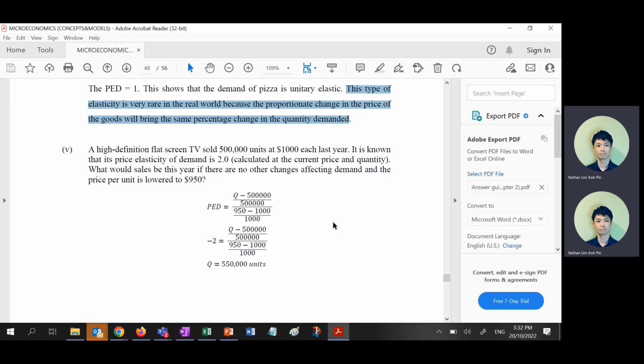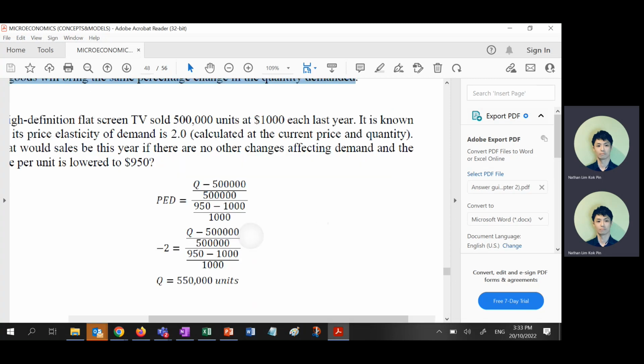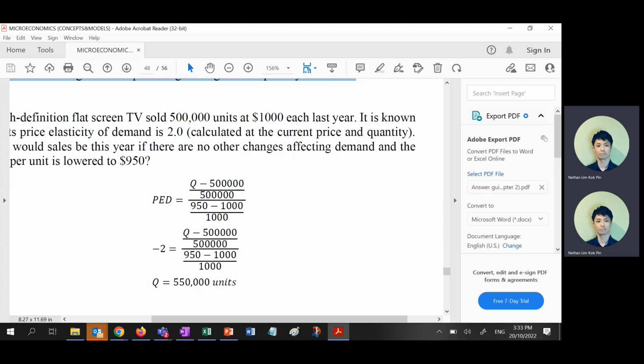Okay, number 5 is the one that trapped most of you. Before you do the calculation for PED, you have to add back the negative. Although I say we can ignore the negative when you write the answer, when you start from the back and derive it until the front, you have to add back the negative. A lot of you, if you do it correctly, only get 450,000. That is still an inaccurate answer. By right you get 550,000 if you do it properly using algebra. This one is testing your algebra at the same time as testing your PED knowledge, right?